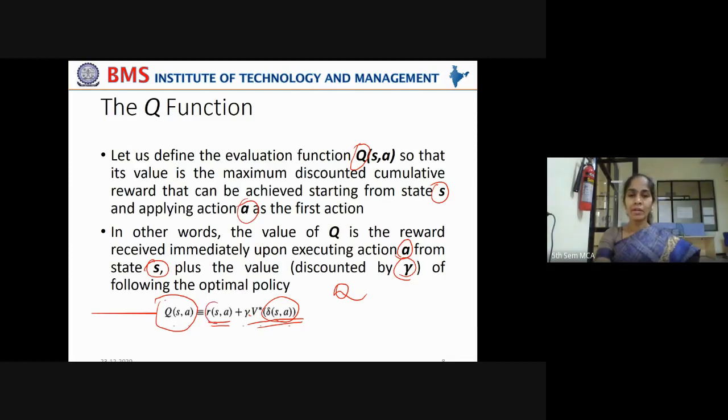Okay, the reward that can be taken, this is known for the first step, right? So this immediate reward and the cumulative value of the next state multiplied by the discounted factor, that will give you the Q function of S, A.